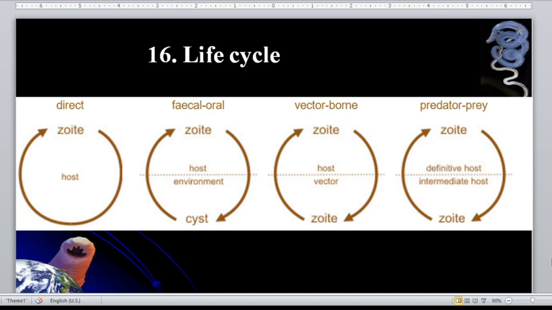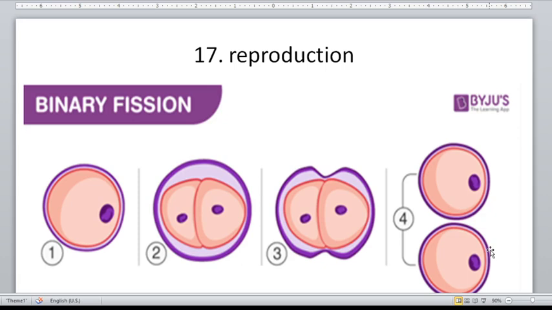Okay, next slide. So we're on slide 17. Most of the protozoan parasites reproduce through the process of binary fission. In binary fission, you have the parent cell, and then the DNA duplication happens. Then there is the division of the cytoplasm and you have two daughter cells. So that is binary fission.